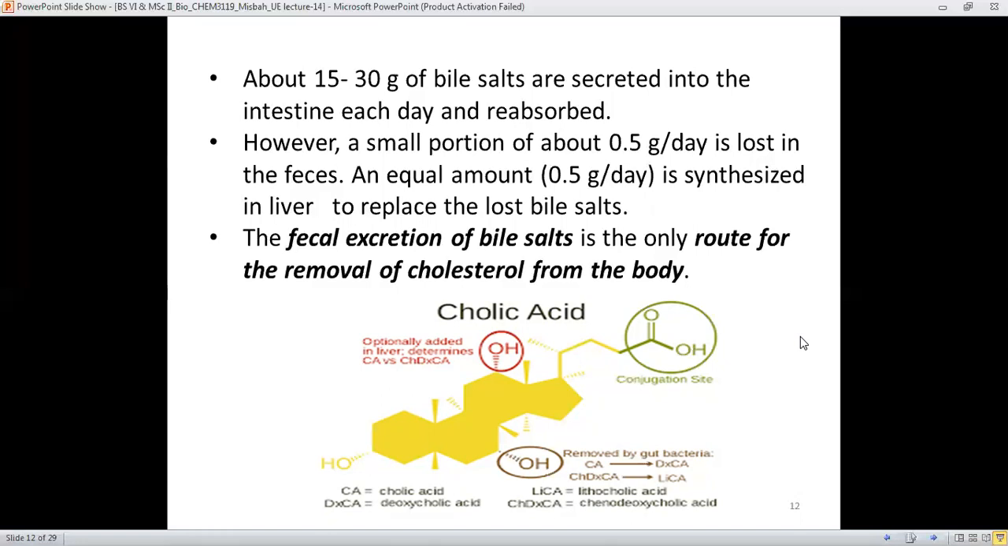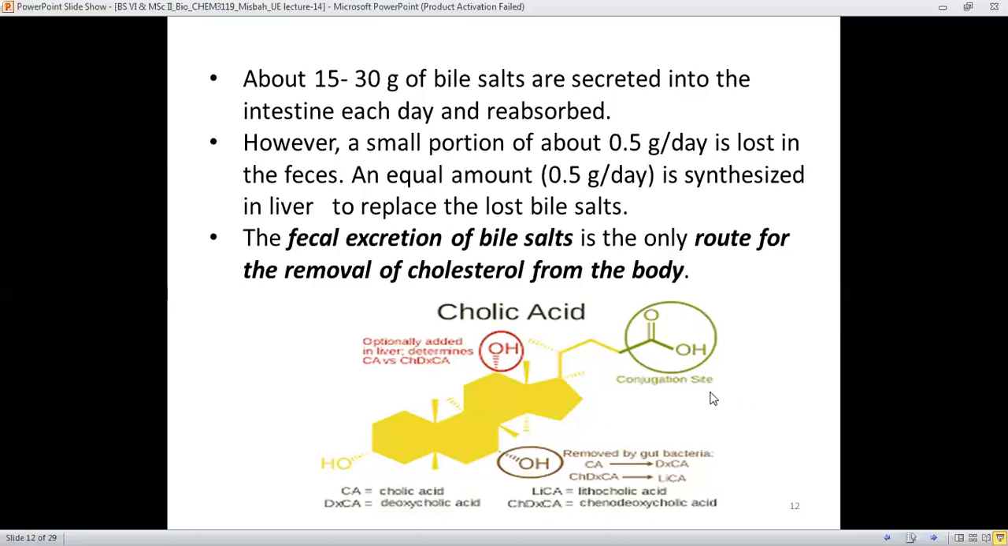And the fecal excretion of bile salts is the only route by which cholesterol molecules are removed from the body. Otherwise, the cholesterol molecule gets converted into bile salts. They get converted into many steroid hormones, and they are even changed into vitamin D as well. Then here is the structure of the colic acid.